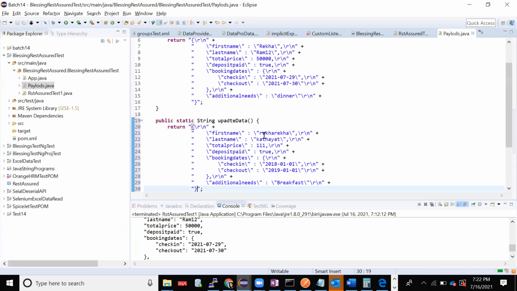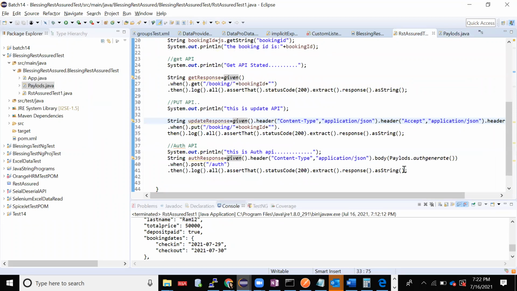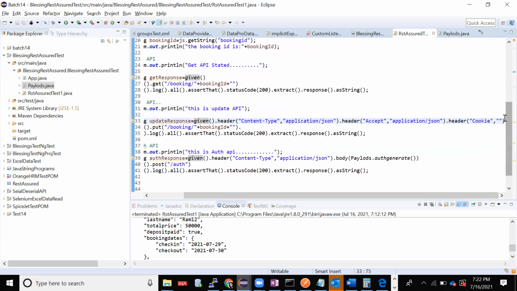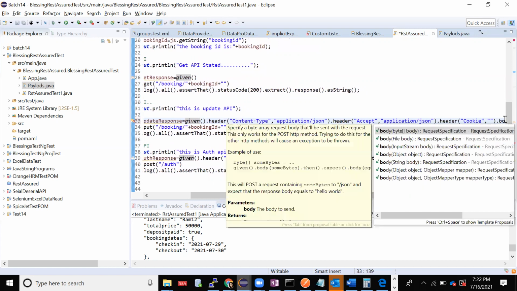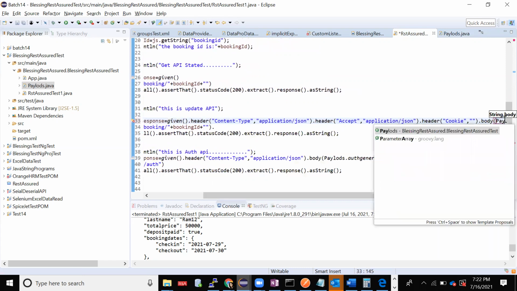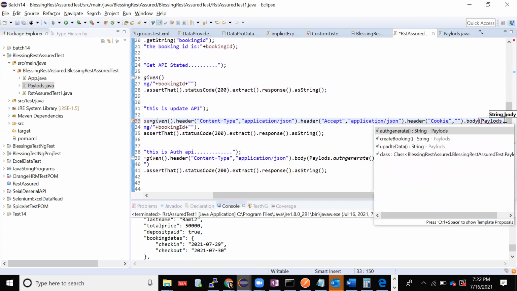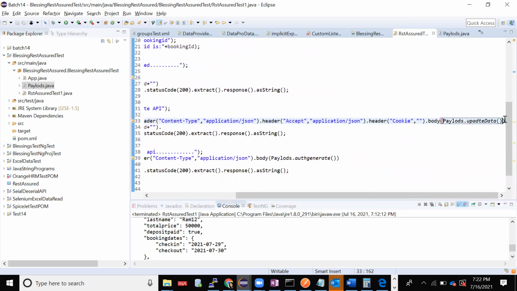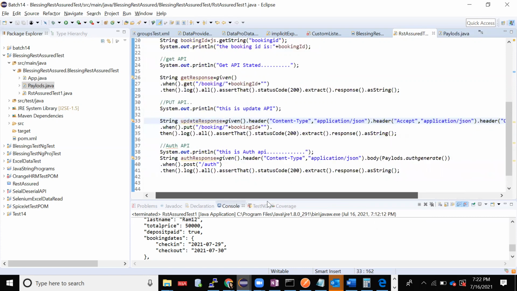Okay, done. Now I'll do one thing here. Once I come here, I'll have to give the body for this, right? For the update API also I need to give the body, right? Dot body. I'll just read a string. In this payloads dot update data. Okay, let us just execute.